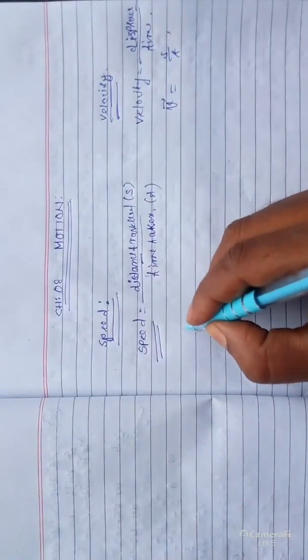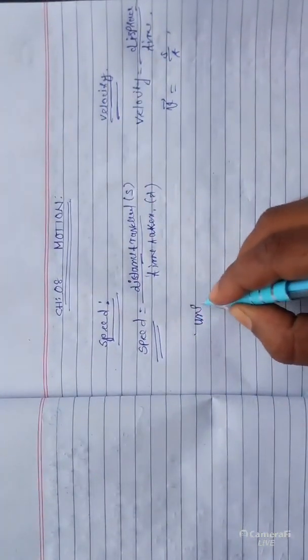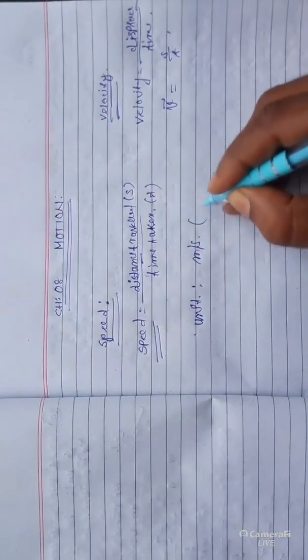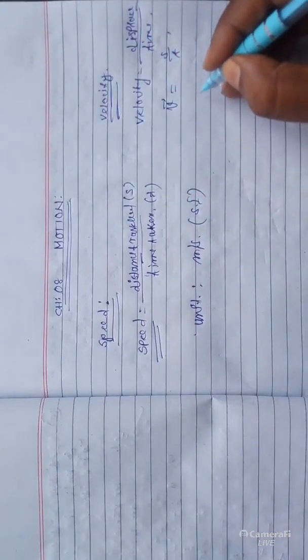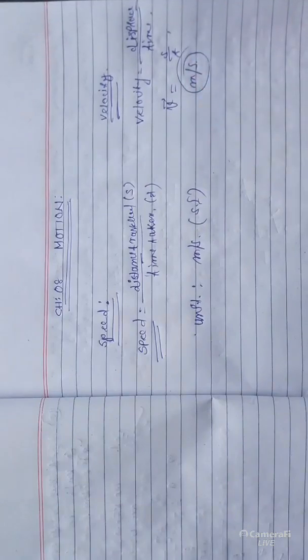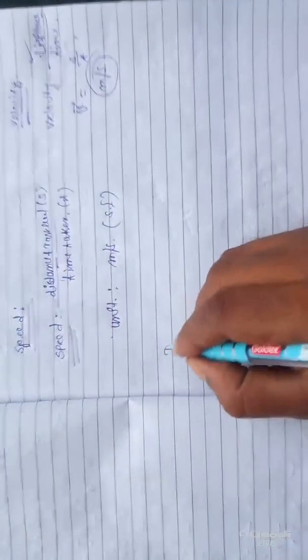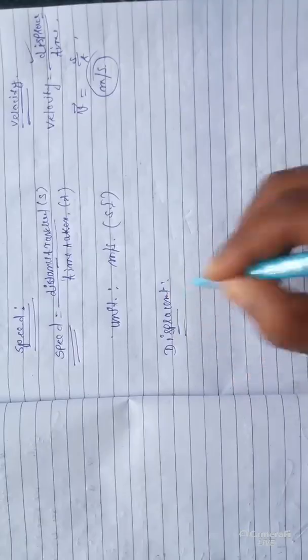Now the unit of speed. Unit of speed is meter per second in the SI system, and the unit of velocity is also the same, that is meter per second. Now a very important term is displacement. What is displacement actually? Displacement is the distance travelled by a particle in a particular direction.